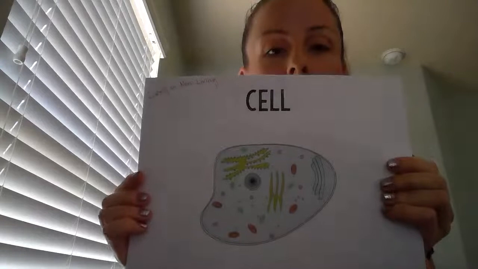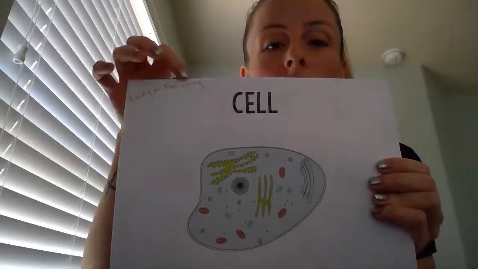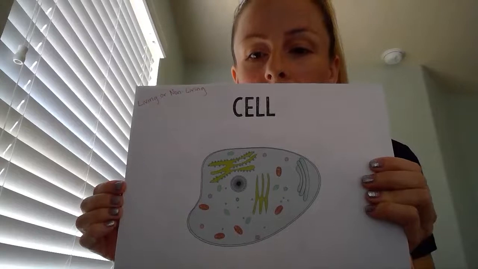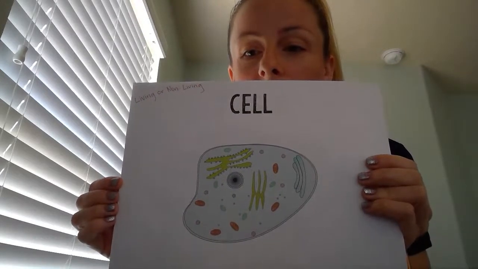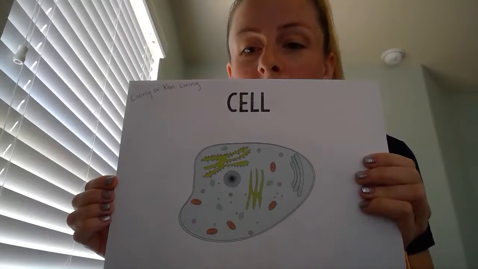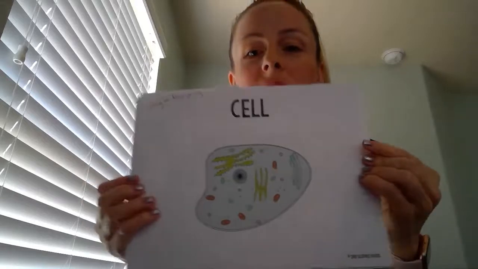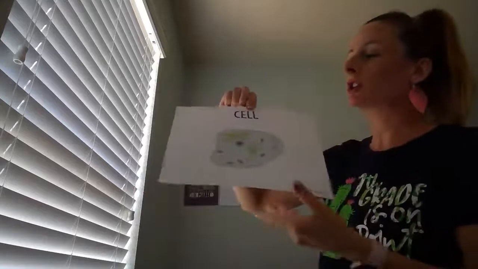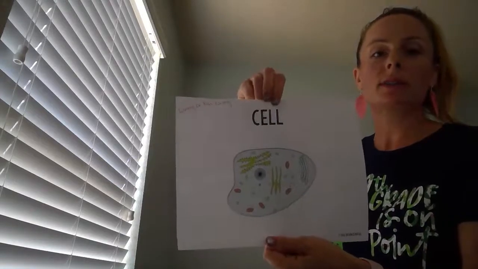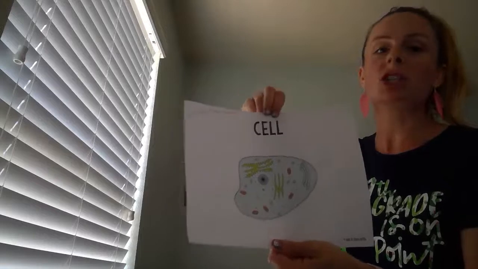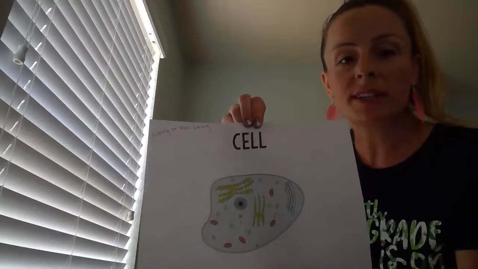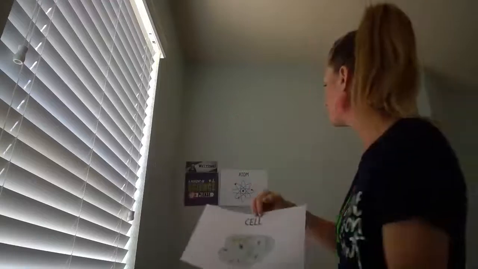Next, we have a cell. So is a cell living or non-living? Good, Anthony. An atom would be non-living. Good, Jesus. What about a cell? Good, Aiden. Good, Rhiannon. Good, Jesus. It is living. A cell is living. So we have our smallest unit that is considered living. There's nothing smaller than a cell that's considered living, okay? All right.